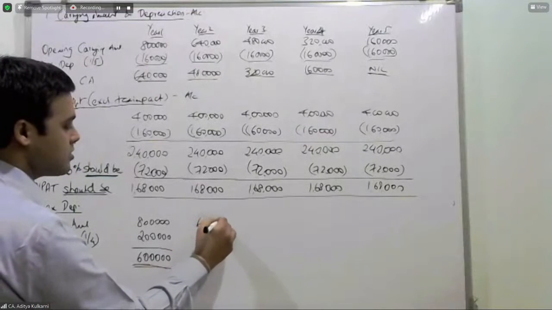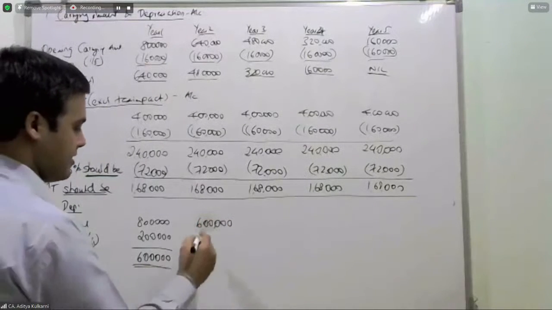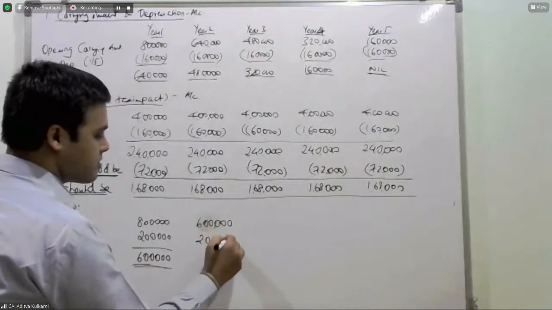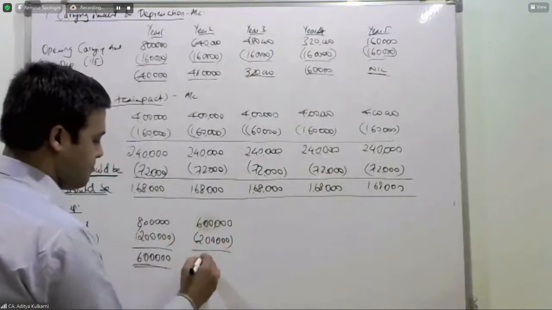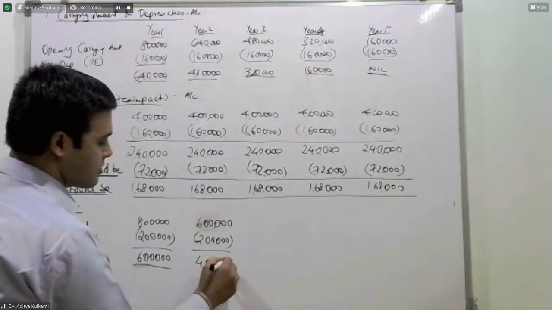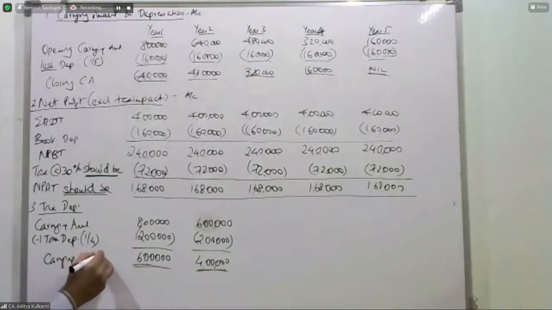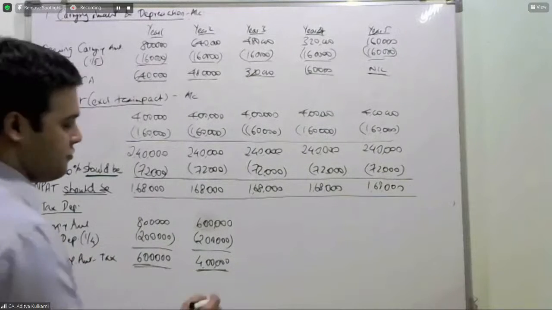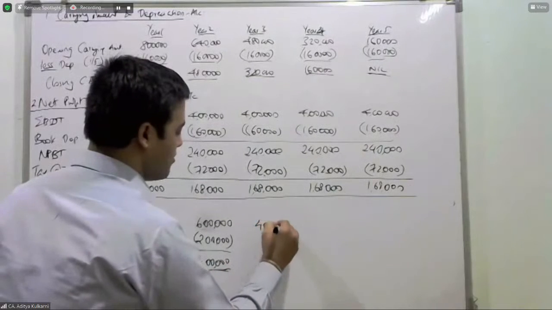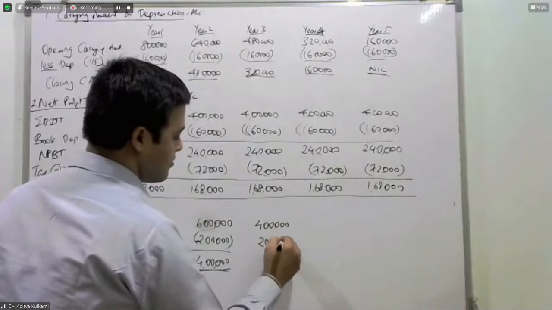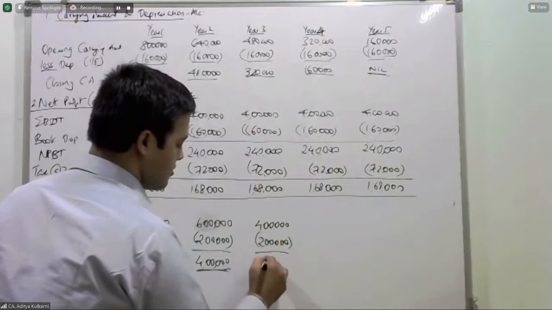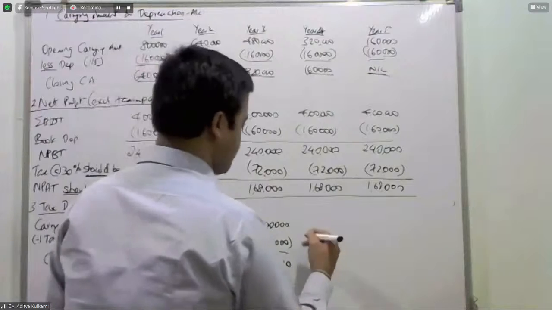6 lakhs will come as opening. Again, 2 lakhs will be deducted as depreciation. 4 lakhs will be the closing tax WDV, the carrying amount for tax purposes. 4 lakhs, 4 lakhs, 2 lakhs, 2 lakhs.